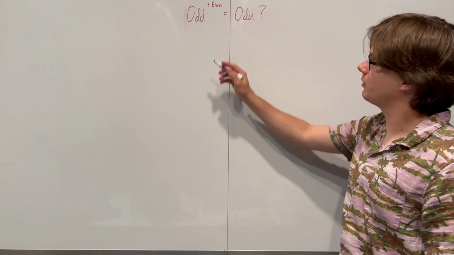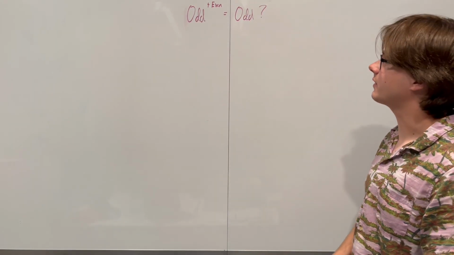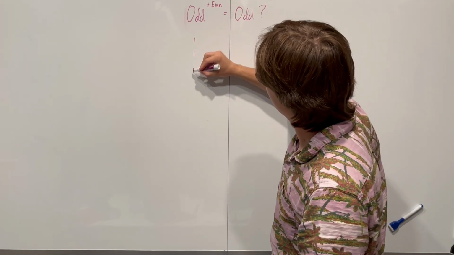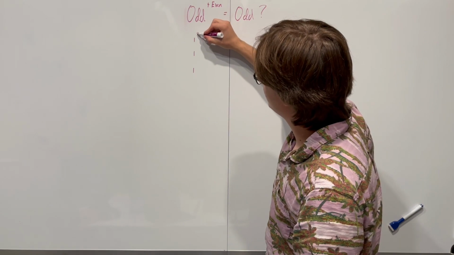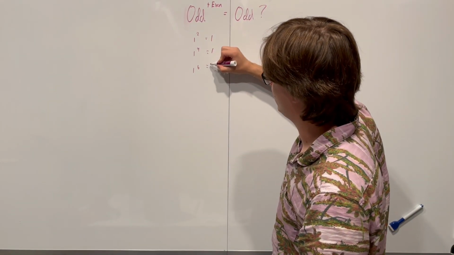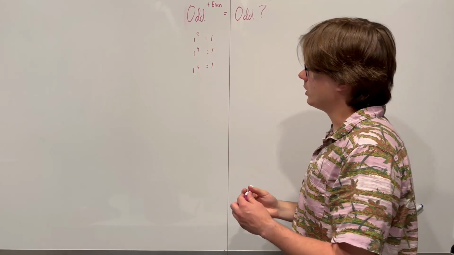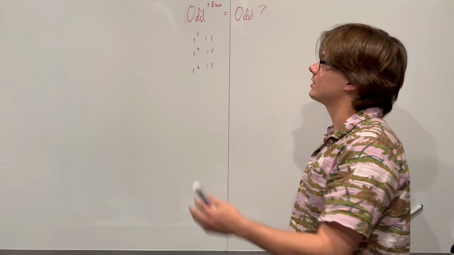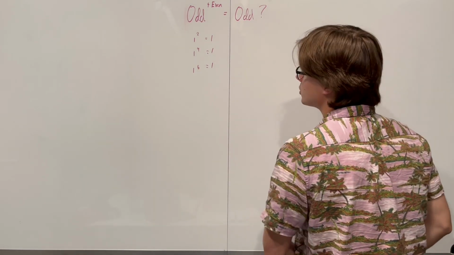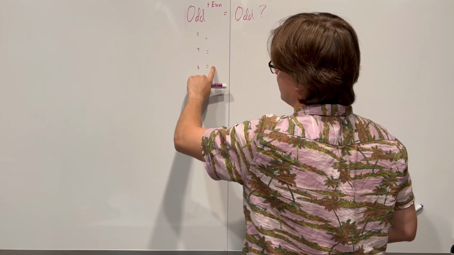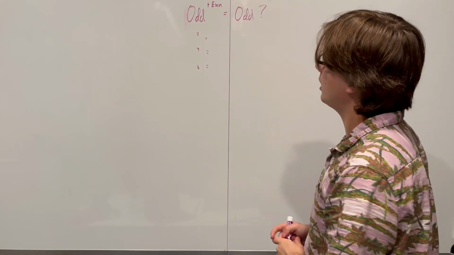All right, so now that we're focusing on this question, first thing, think of some examples. Let's take the odd number to be 1, and let's take the positive even number to be 2, 4, and 6. Well, we know that these are all going to be equal to 1, and 1 is odd, so we know that probably an odd number like 1 to the power of any even is going to be odd. Well, let's check another number. So let's keep our powers different, but the same set. Let's try maybe 3.